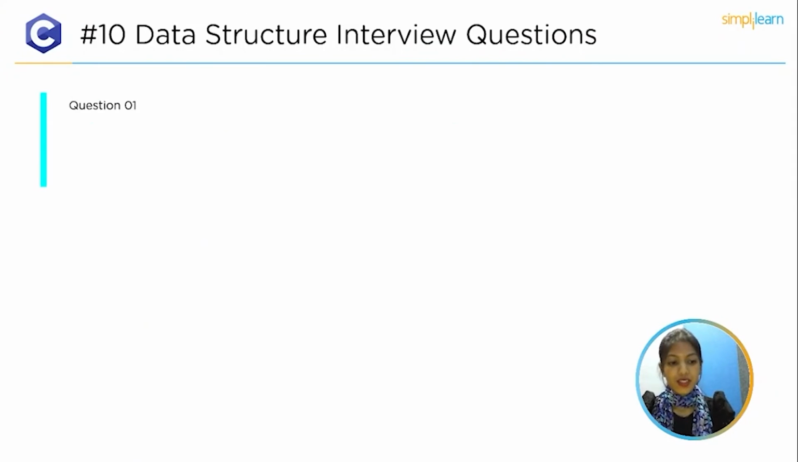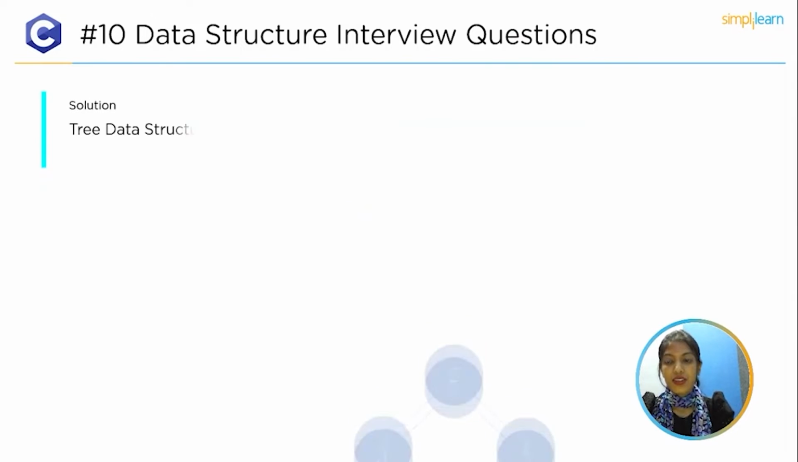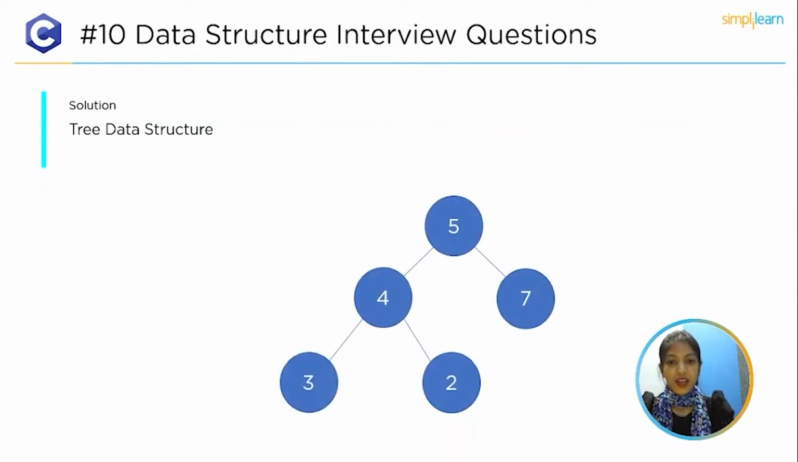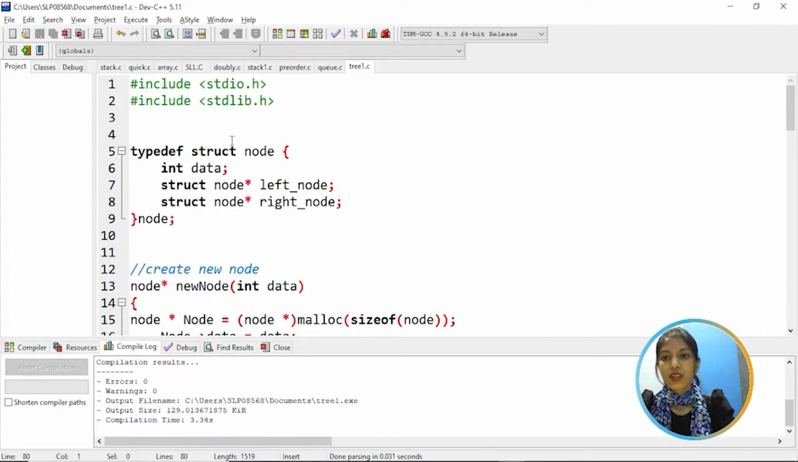The top first question is, given a tree, you have to count the number of nodes in the tree. Create a function and try to call the function inside the same function. And the solution is the tree data structure. A tree consists of a root node, followed by parent nodes and child nodes. So this program is to count the number of nodes in a tree.